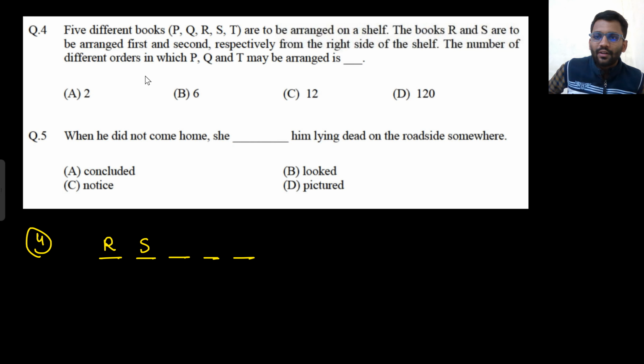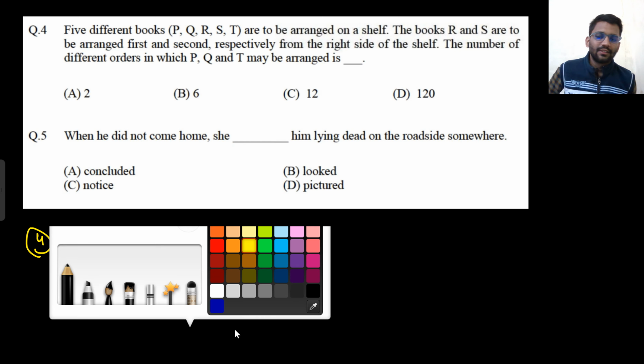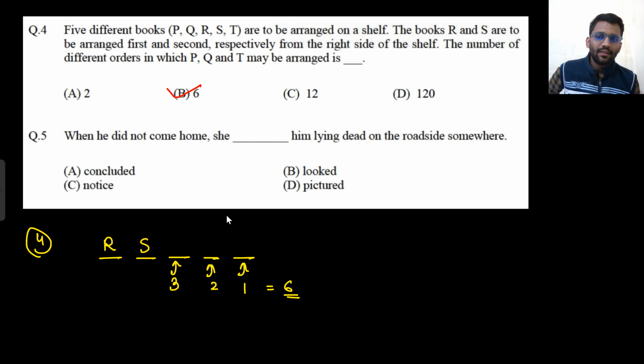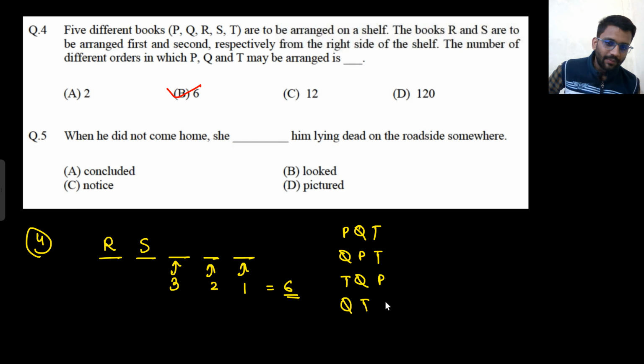Respectively, the number of different orders in which P, Q, T may be arranged. Very easy question. P, Q, T, 3 books are there. So here you can put 3 chances are there, then there is 2 chances, then there is 1 chance. So 3 factorial, that would be the simple answer, 6 ways. You can write down the 6 ways as well, I guess. PQT, then QPT, then TQP, QTP, then PTQ, and TPQ. These are the 6 ways.